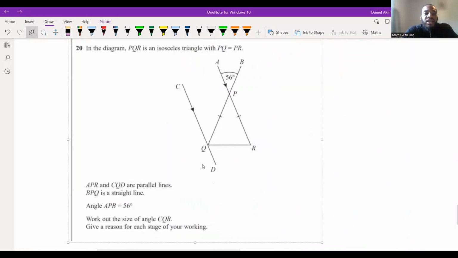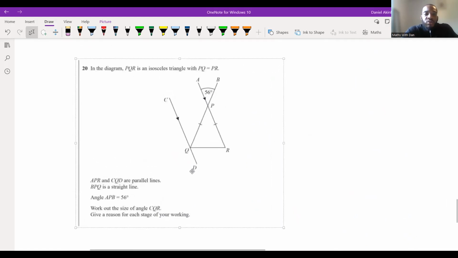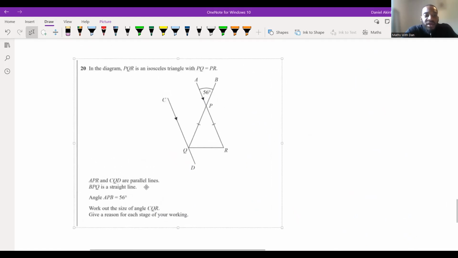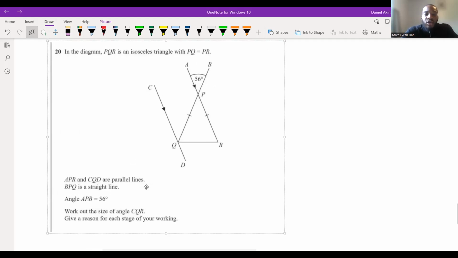Now it says in the diagram, PQR is an isosceles triangle with PQ equal to PR. APR and CQD are parallel lines. BPQ is a straight line. Okay, BPQ is a straight line. Fine. Work out the size of angle CQR. Give a reason for each step that we're working.